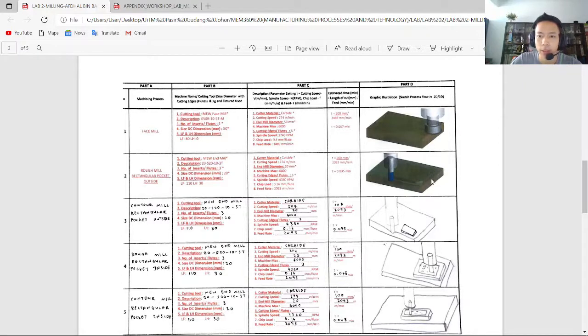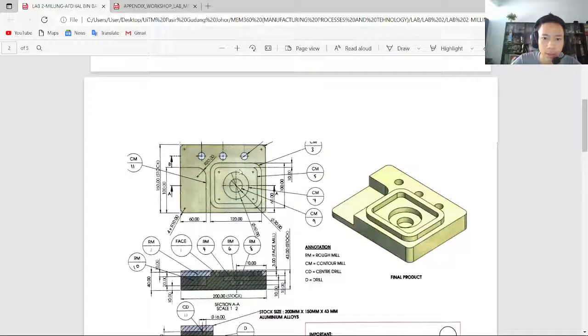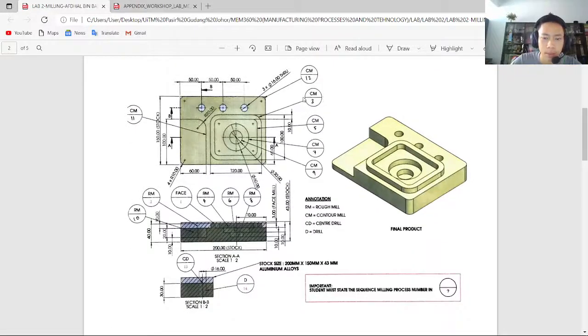And then we move on to the next part, which is part D. This is the part that we have to cut in this process. As you can see from here, the third bubble, this one, the rectangular.